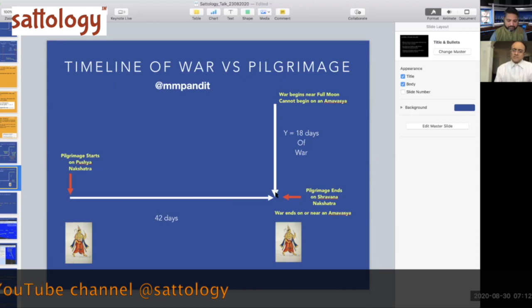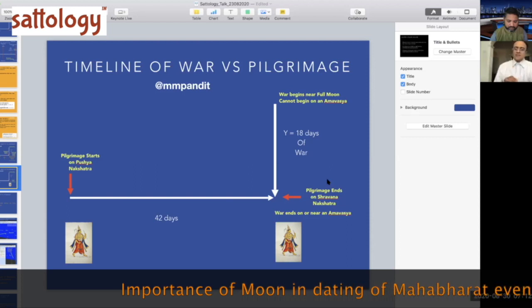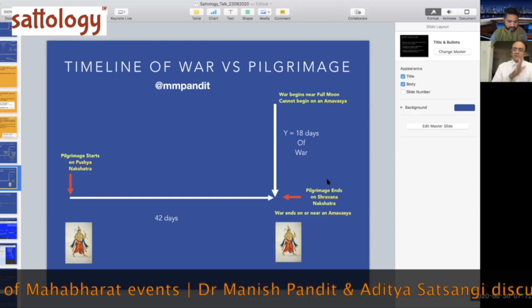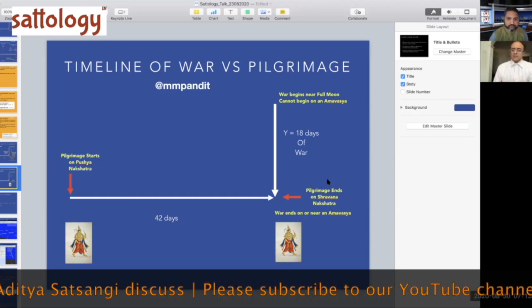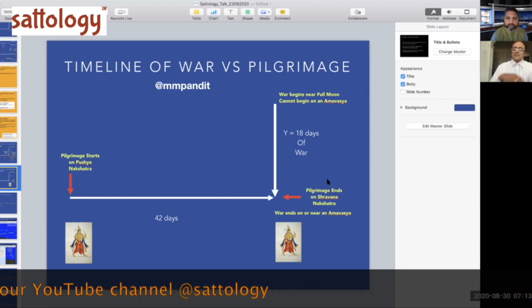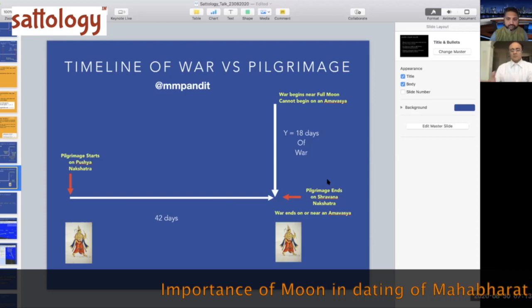So a lot of the researchers get one wrong. Some get two wrong. If you get either of them wrong, your Bhishma Moksha is off by 15 to 20 days. Especially if any researcher says the war starts on Amavasya, I have already clearly shown the crescent moon, waning phase, moonrise in the eastern part of the sky late at night. So the question of that being anything other than a waning phase does not arise. So we know that it is a waning phase. And if somebody says it is a waxing phase, then you're going to get it wrong by around 15 or 20 days minimum, maybe a bit more.